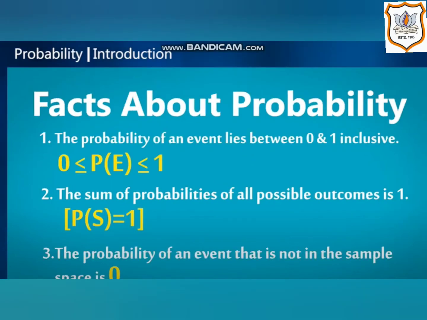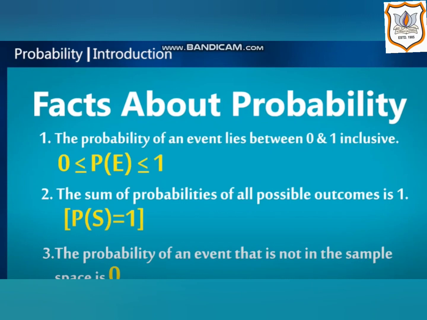A few points we should know about probability. The probability of an event always lies between 0 and 1 inclusive. It means the probability ranges from 0 to 1. We get a maximum probability of 1 and a minimum probability equal to 0. The probability cannot be negative and cannot be greater than 1. It means a probability of 1.2 is not possible, and a probability of minus 0.5 is not possible.